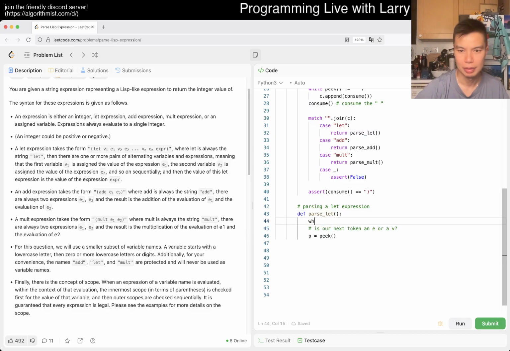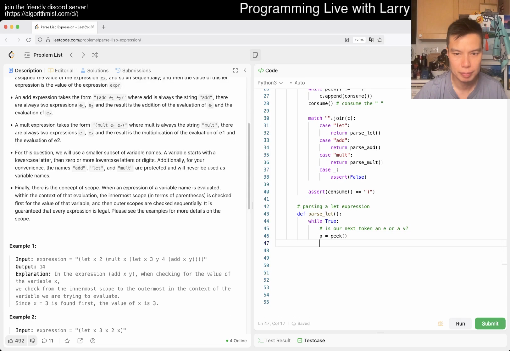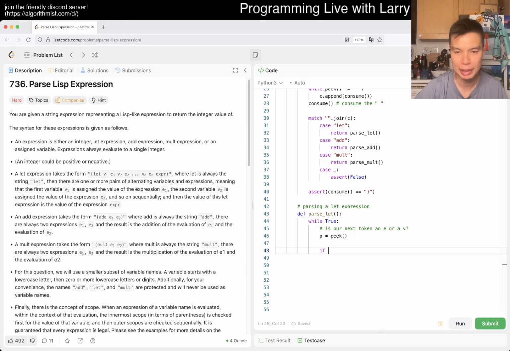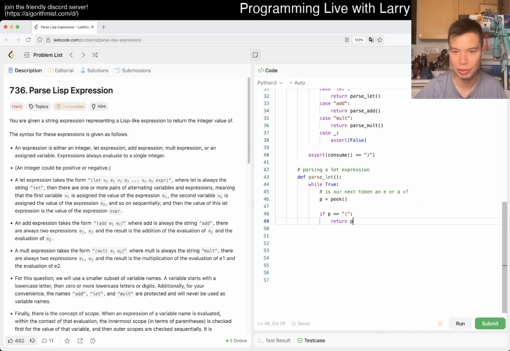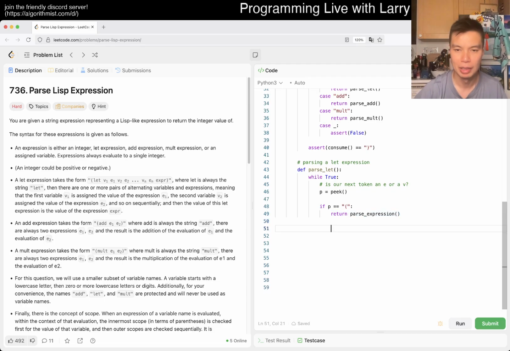Oops. Right, and then now, okay, and then if p is equal to then this is an expression, and this is the thing we return, right? So we return, so this part I think we're right. It's just that maybe I forgot the while loop. And this will basically be the thing that returns the while loop. Otherwise, then now we want to parse re and then ye in that order.